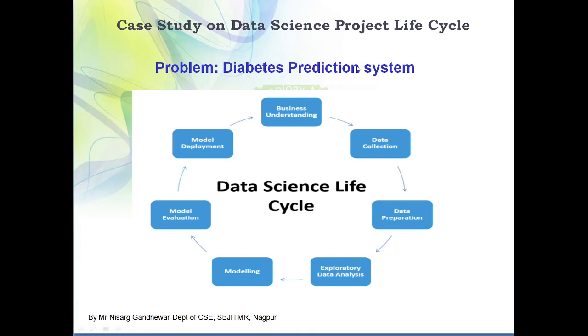So in this way you can start a project in data science. This is the life cycle for any project. I have just taken the example of a diabetes prediction system; similarly you can take any other example. These are the steps that you need to follow. I hope you understand the life cycle that we follow in data analytics, as well as the life cycle we need to follow when implementing our data science project.